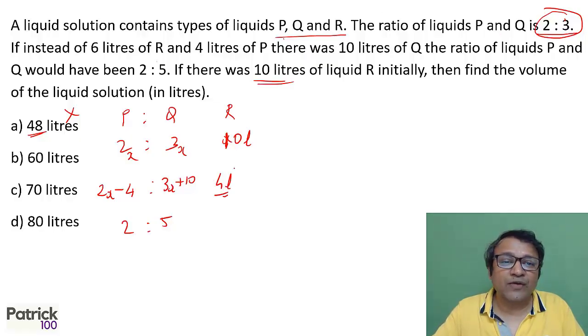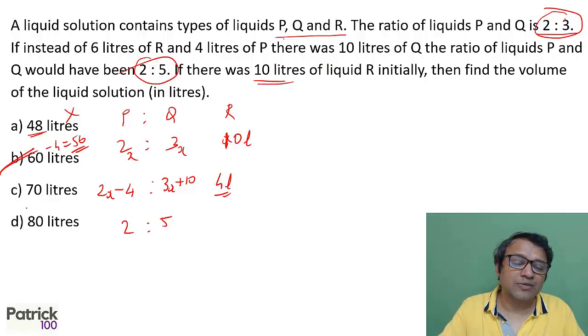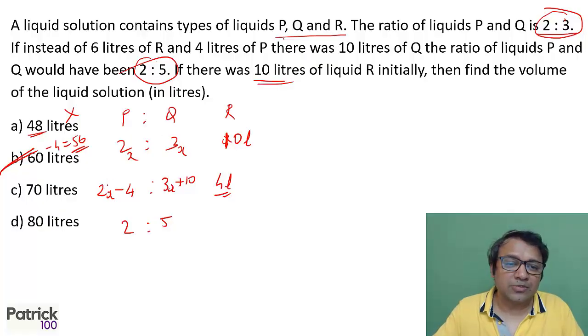Next, 4 liters of R is there. So if I subtract 4 liters, it should be a multiple of 7. Look at the option where I can subtract 4 and get a multiple of 7. You see B option, 60 minus 4 is 56, which is a multiple of 7. That will be the answer. The other two don't give you a multiple of 7. That's one way. Second way, you can form an equation.